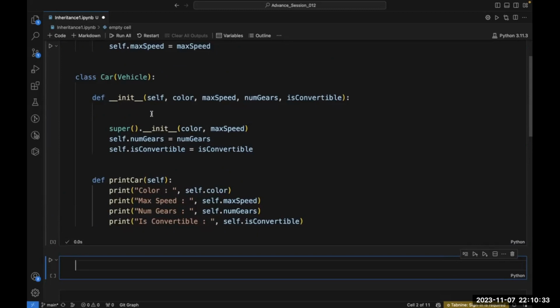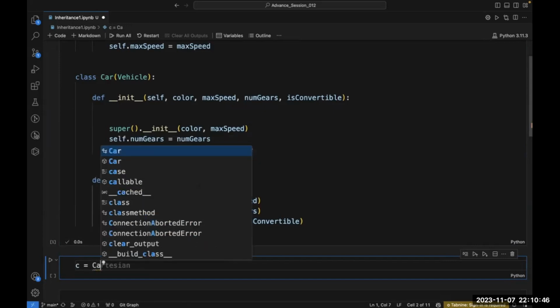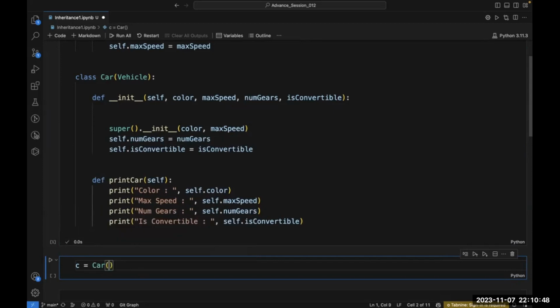So how will I make the object of this car class? c1 is equal to, let's write c equal to car. Correct. Good. Parenthesis. Yes, I have written parenthesis.